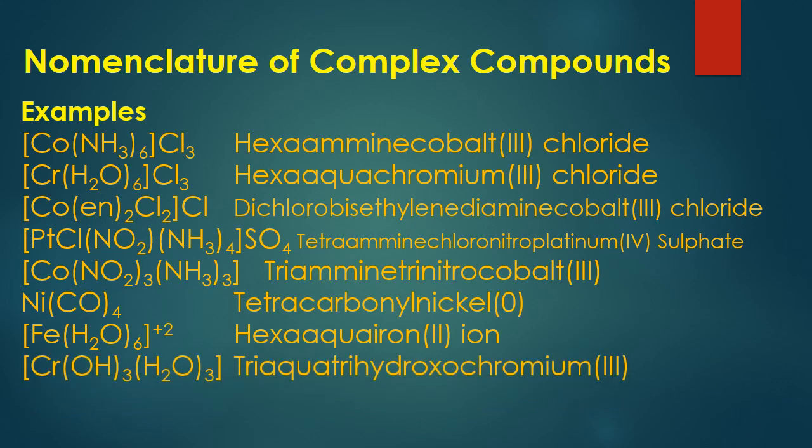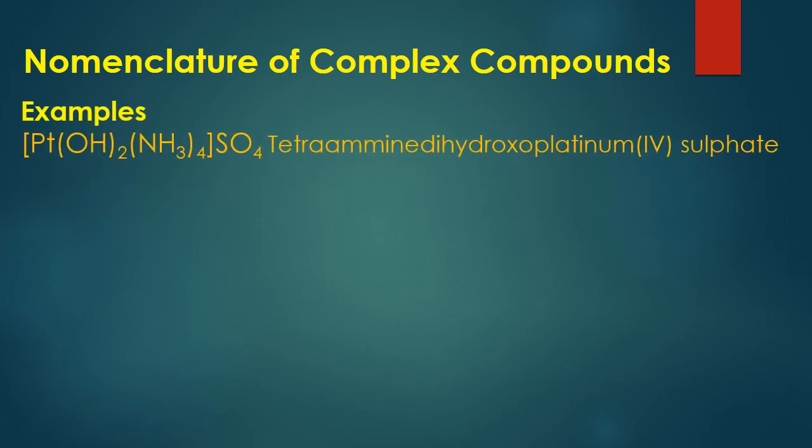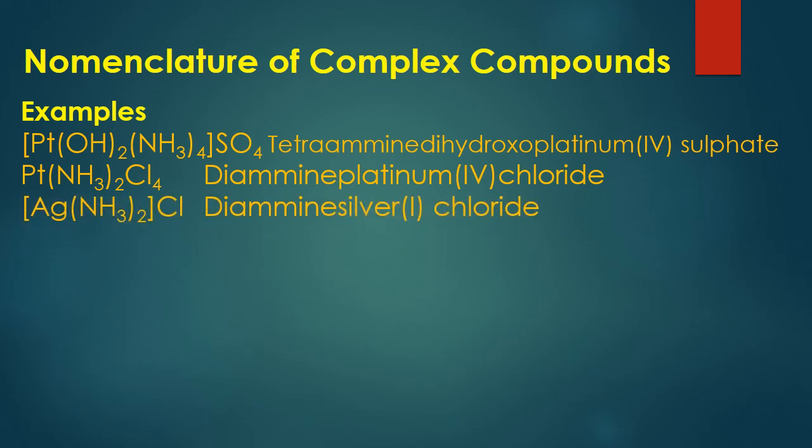Triaqua trihydroxo chromium(III). This is a neutral complex of different kinds of ligands. Some other examples are tetraammine dihydroxo platinum(IV) sulfate, another example is diammine platinum(IV) chloride, diammine silver(I) chloride.